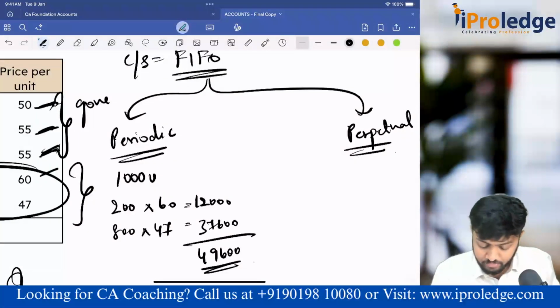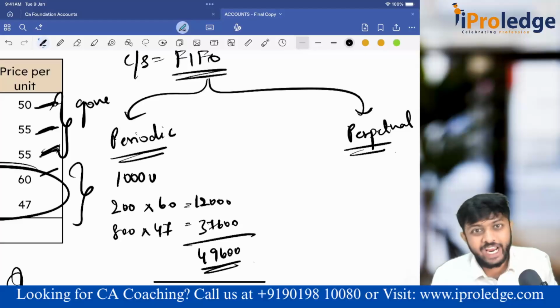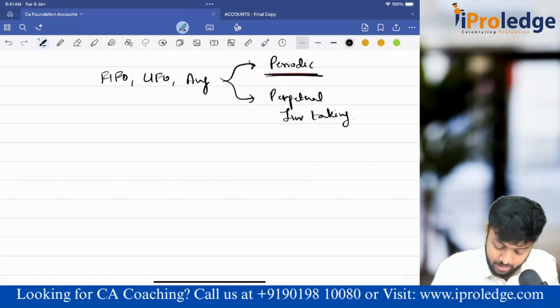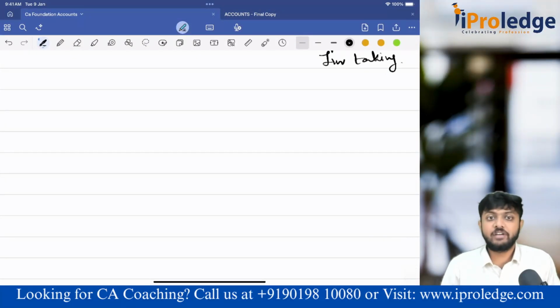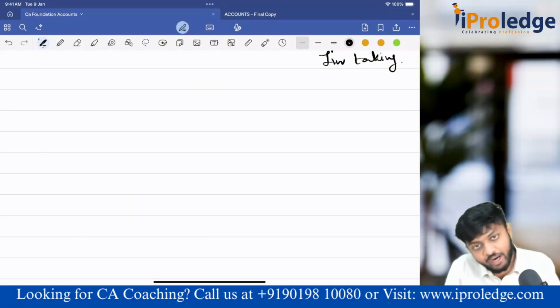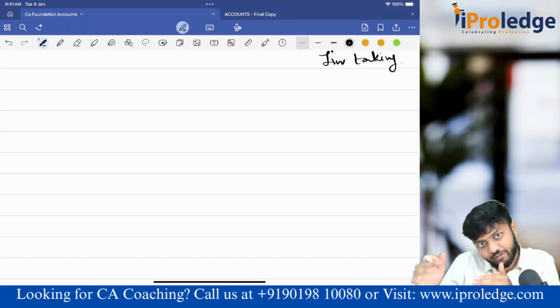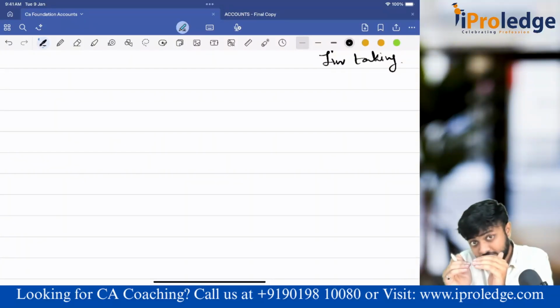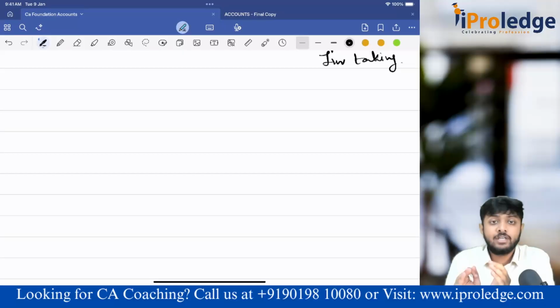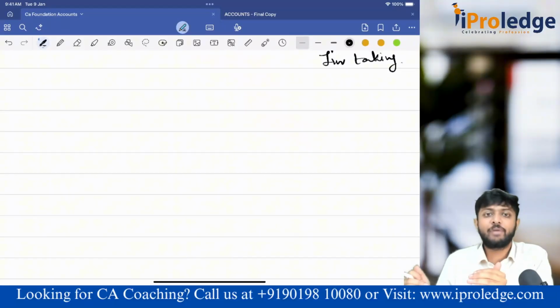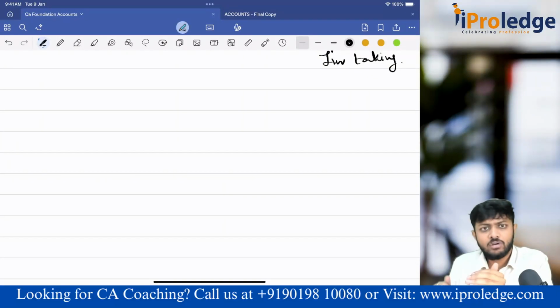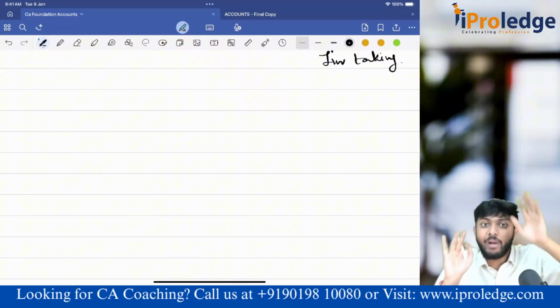In perpetual, it will be a little change. What is happening in perpetual? You have to understand that first. In perpetual, FIFO, LIFO, whatever logic we are applying, in this case FIFO, are we waiting to apply this FIFO till the end of the period? No. The moment new purchase happens, your accounting inventory gets updated, so FIFO also should happen at that point of time only. Whenever sales happens, immediately FIFO should happen. Again, when purchase happens, FIFO. Sales, FIFO. We are not waiting till the end of the period to apply FIFO.